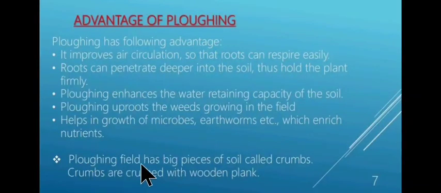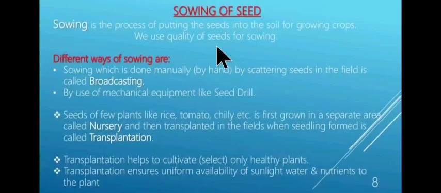Now, a plowed field has big pieces of soil called crumbs. Crumbs are crushed with wooden plank. Now, next is sowing of seed. Sowing is the process of putting the seeds into the soil for growing crops, and we use quality seeds for sowing.